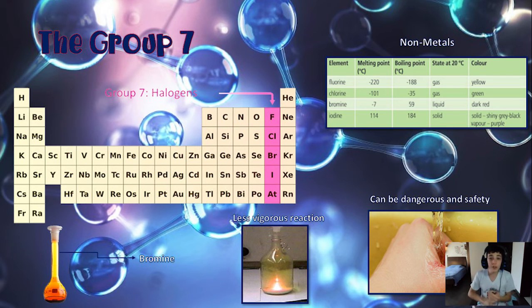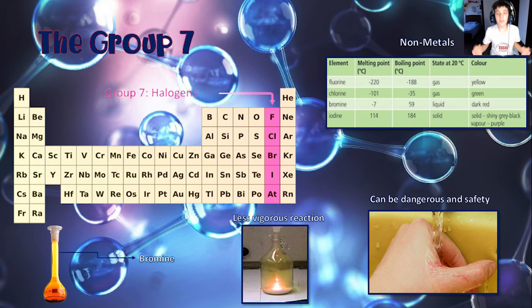of 9, chlorine with an atomic number of 17, bromine with an atomic number of 35, iodine with an atomic number of 53, and astatine with an atomic number of 85. Also, all of these elements are non-metals, so they have a low melting point, except astatine, which has a normal boiling point.